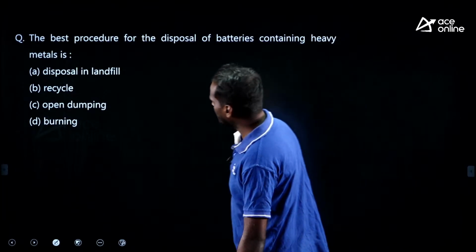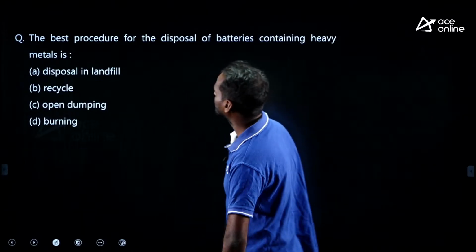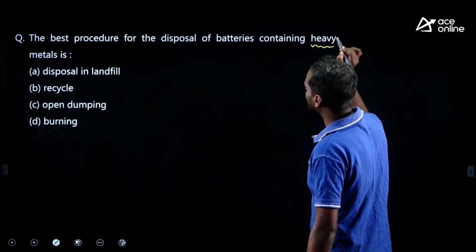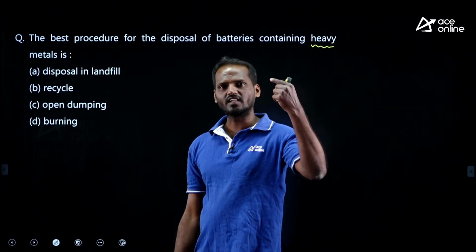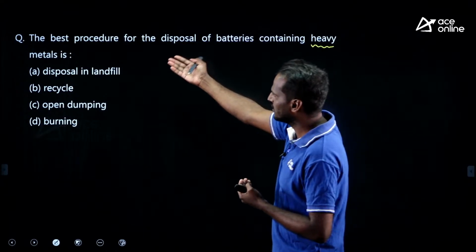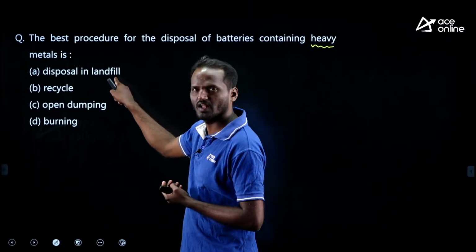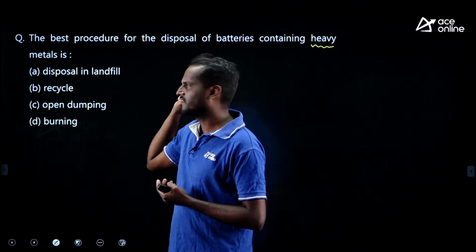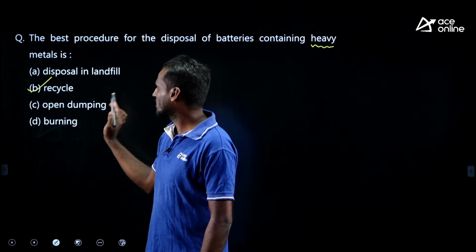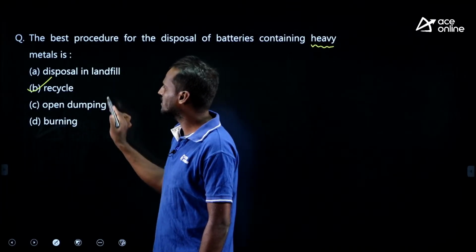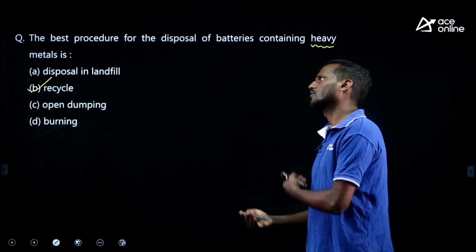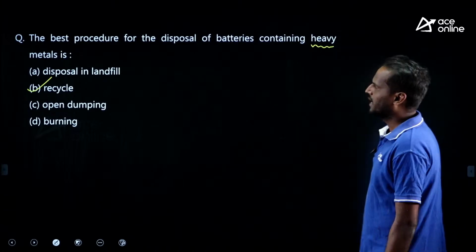Next, the best procedure for the disposal of batteries containing heavy metals. The batteries which contain heavy metals are highly carcinogenic in nature. In such a case, what is the best method of disposal? Look at the options given. Disposal by landfill, no, landfill is also not safe for such heavy metals. Recycling is the best method. Open dumping is also not safe, burning is also not safe, because they are carcinogenic in nature, right? Therefore try to recycle, then it is good for such kinds of batteries.